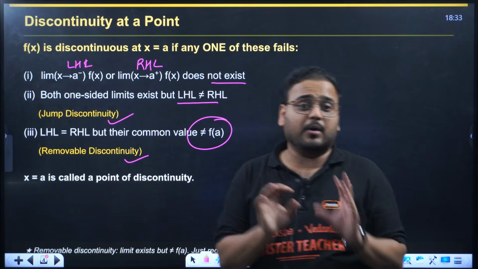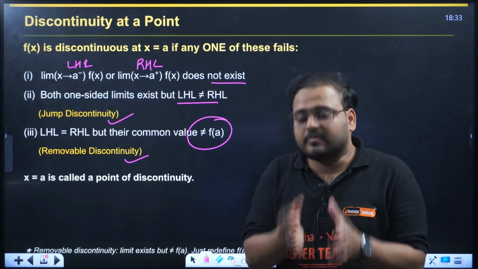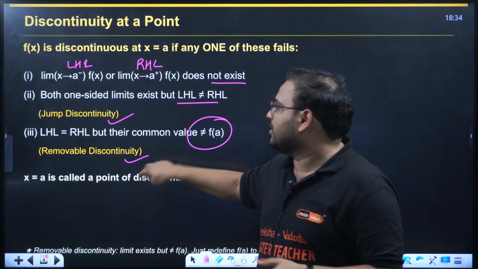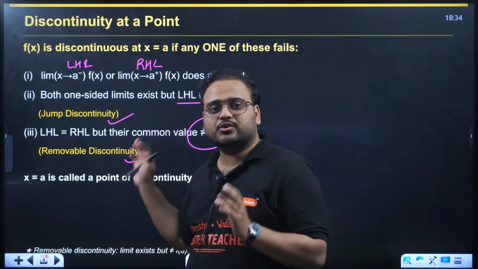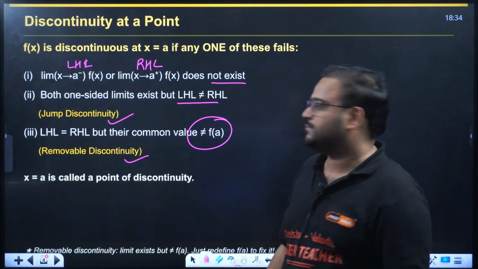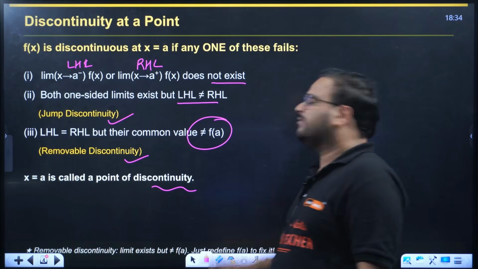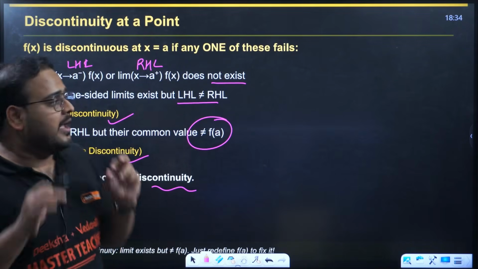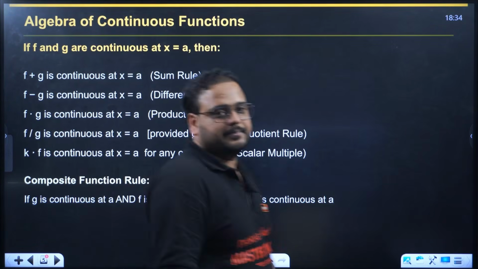Again, don't worry about that. We don't ask it in question solving. If you look at PYQs of boards or CET, you'll never find questions asking you to remove the discontinuity. It is just good to know, a small concept and one term to remember. And x equals a will be called the point of continuity if it is continuous, and the point of discontinuity if it is discontinuous.